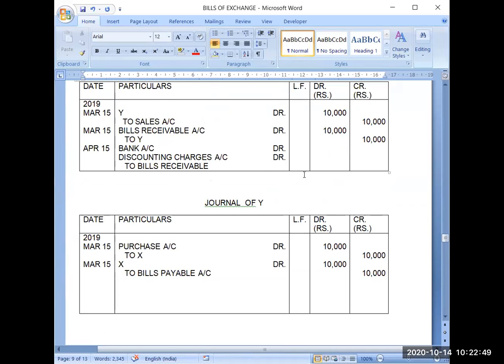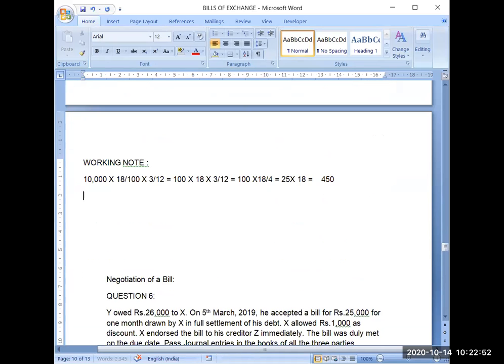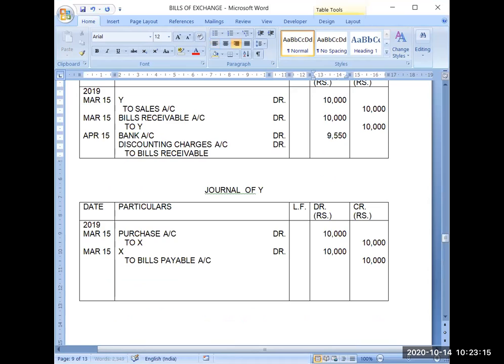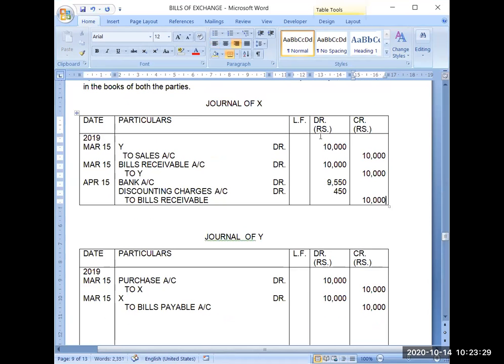So out of 10,000 minus 450, you will get 9,550. So in bank you will get 9,550. Discounting charges will be 450, and the bill amount will be total 10,000. This will be the journal entry when X actually gets the bill discounted from the bank.